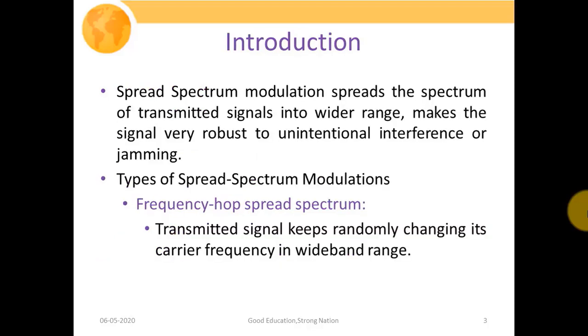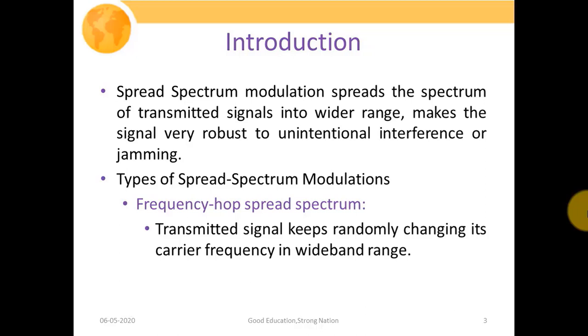Spread spectrum modulation spreads the spectrum of the transmitted signal into a wider range, which makes the signal very robust to unintentional interference or jamming. We have already understood in our previous lectures that in spread spectrum modulation schemes, what we are actually going to do is spread the spectrum of the transmitted signal so that it becomes very robust to jamming.